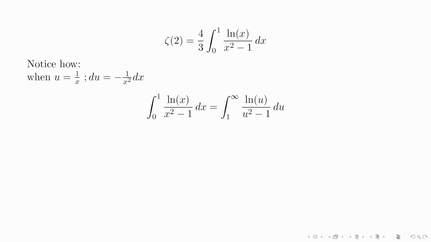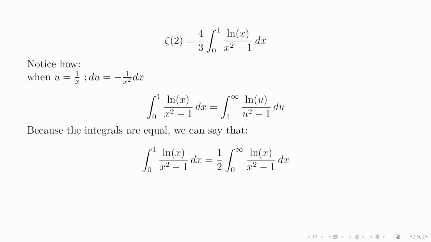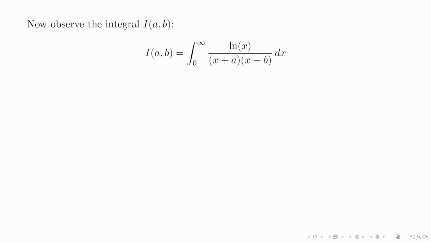That brings us to the fact that we can replace our 0 to 1 integral with half of the area of the total region from 0 to infinity. Now our goal is to simplify this integral. But how? So we define an integral I(a, b) to help us. Okay, trust me on this, you will definitely understand where we're going with this.